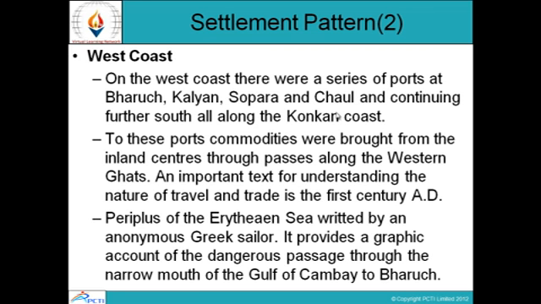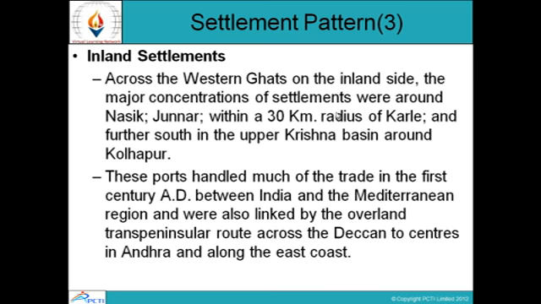The Periplus of the Erythraean Sea, written by an anonymous Greek sailor, provides a graphic account of the dangerous passage through the narrow mouth of the Gulf of Cambay to Bharuch. So the passage from the narrow mouth of the Gulf of Cambay to Bharuch was dangerous because the mouth was very narrow.